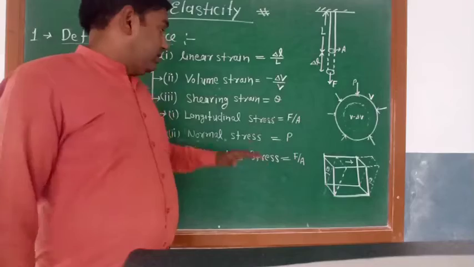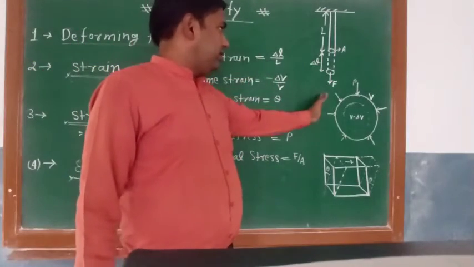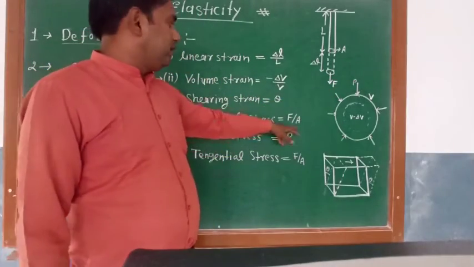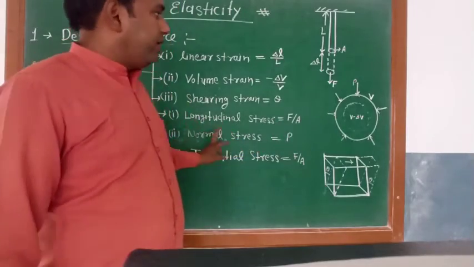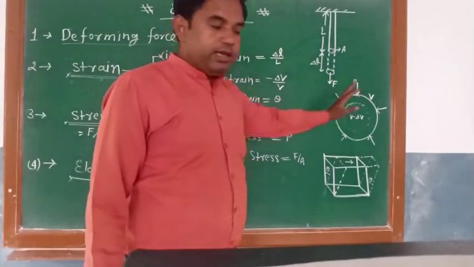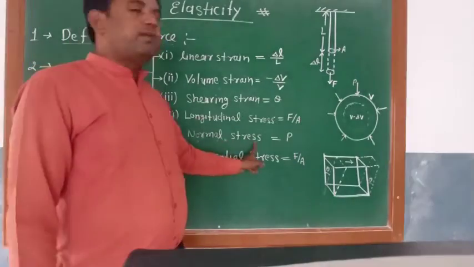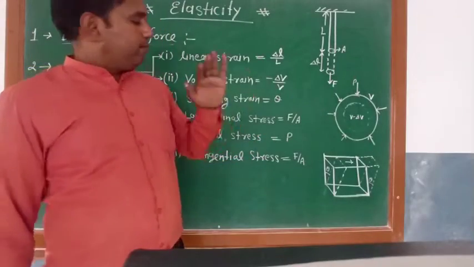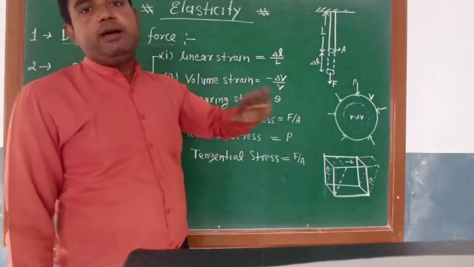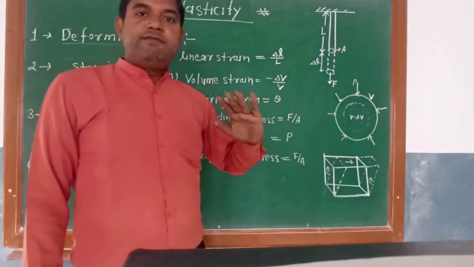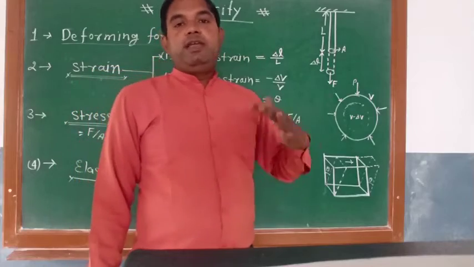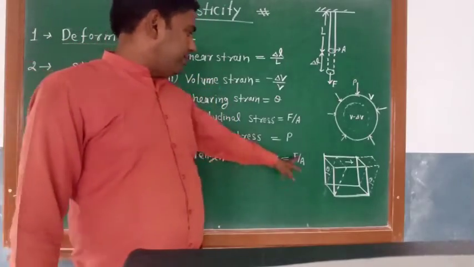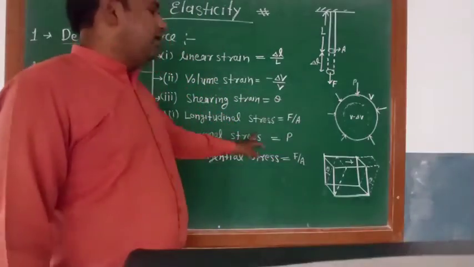When we apply force in the direction of length, the produced stress is called longitudinal stress. When we apply normal force, the produced stress is called normal stress. It is also denoted by T. Tangential stress: when we apply force on the tangential line of the body, the produced stress is known as tangential stress. It also has F upon A, the same as longitudinal stress.